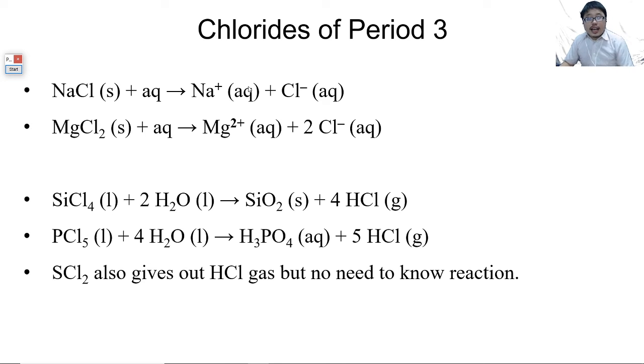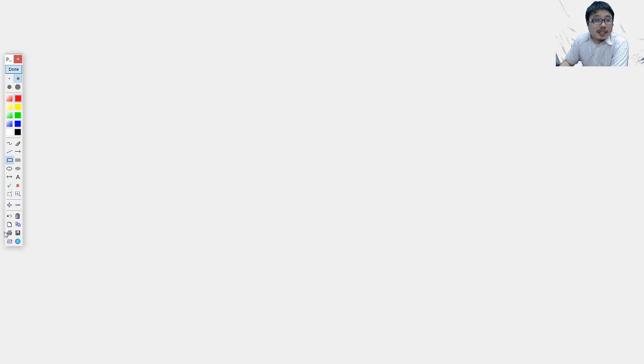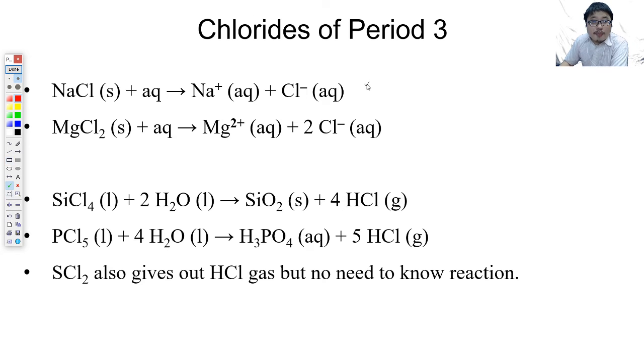Why is this the case? Sodium chloride and magnesium chloride, I'm not going to mention much. It's going to dissolve. So this is the equation for it, straightforward, no need for me to say much.